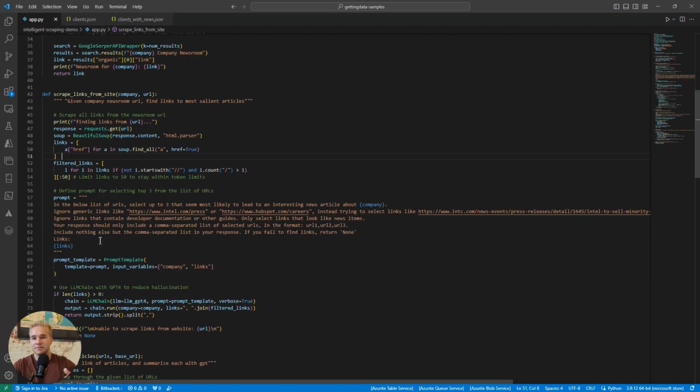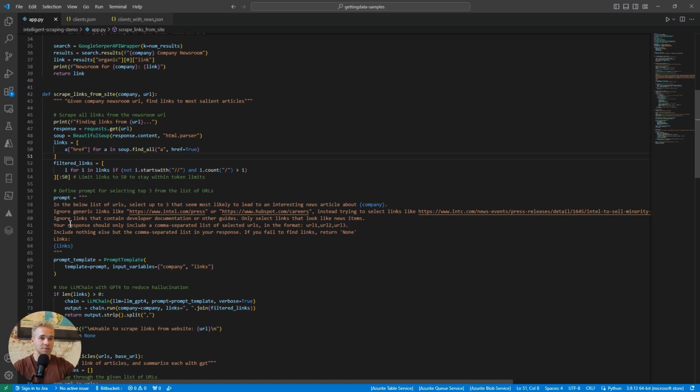But we are still going to have a very large list of links here, and it's going to contain not only older articles that are not so relevant for this search, but also things like links to the company's social media profiles, most likely, depending on the website structure. So here we are going to pass the list to our language model, and we are going to ask the model to select only up to 3 links from that whole list that seem the most likely to lead to an interesting news article about the company.